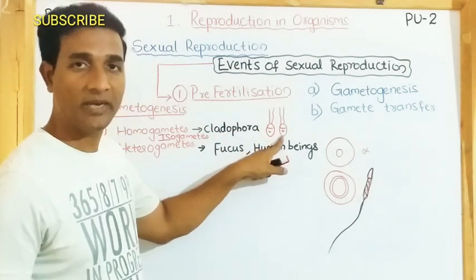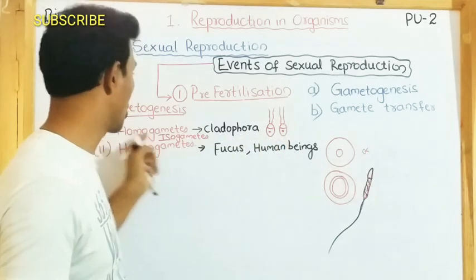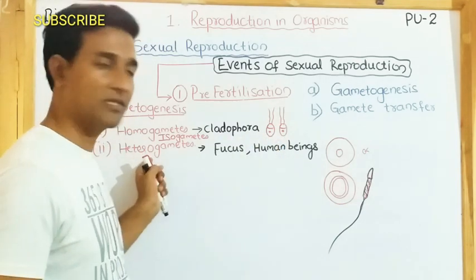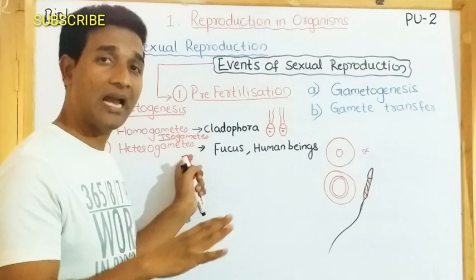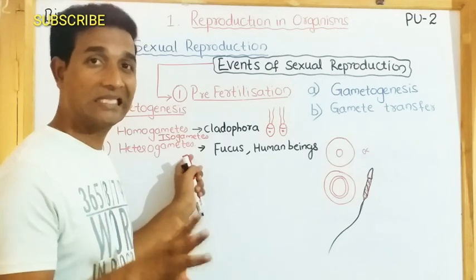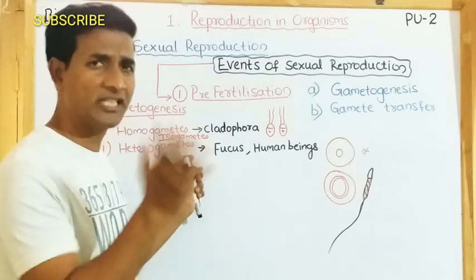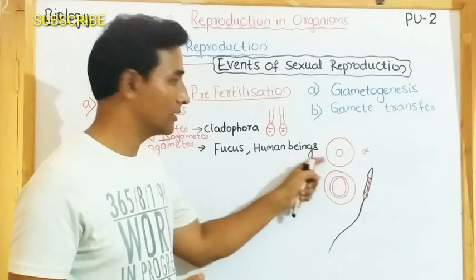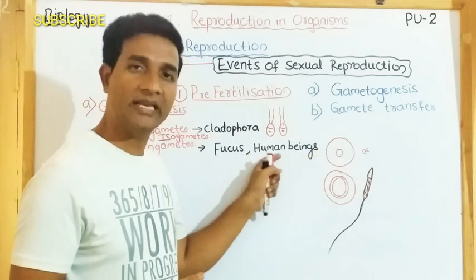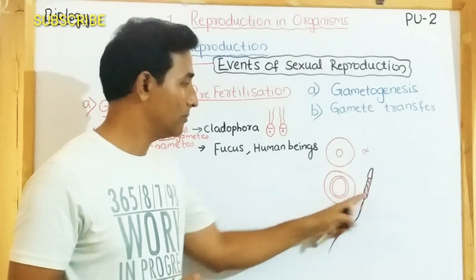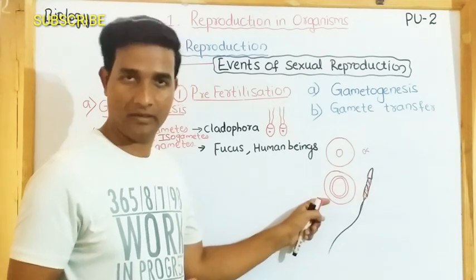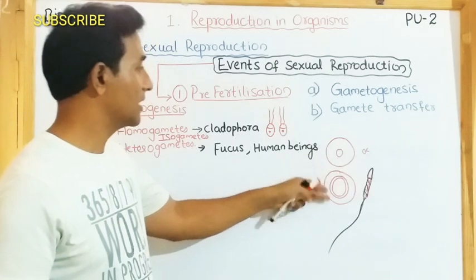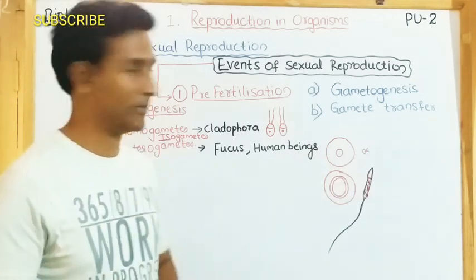Male and female gamete, you cannot distinguish them. Heterogametes: here the male and female gamete are distinct morphologically. You can distinguish them into male and female gamete. Example, fucus, that is an alga, and human beings, where you can easily distinguish male and female gamete.